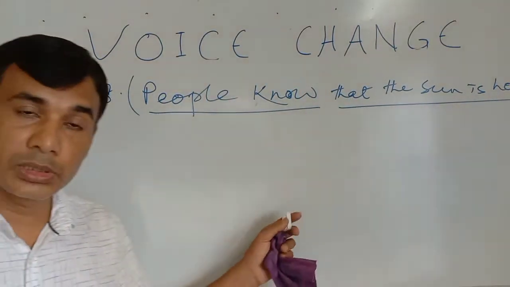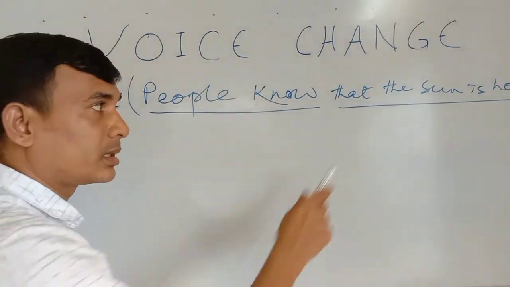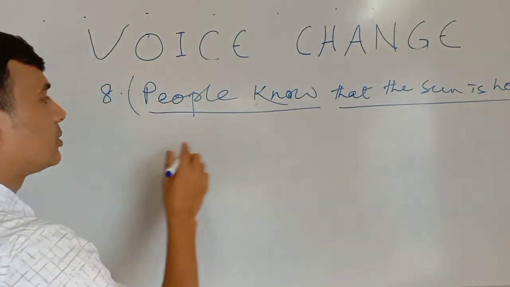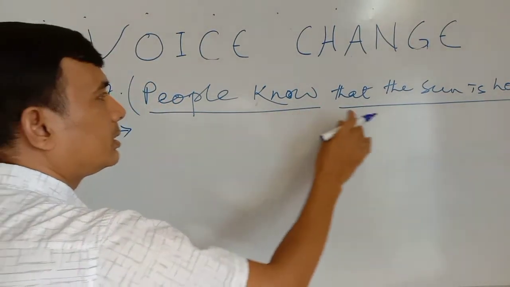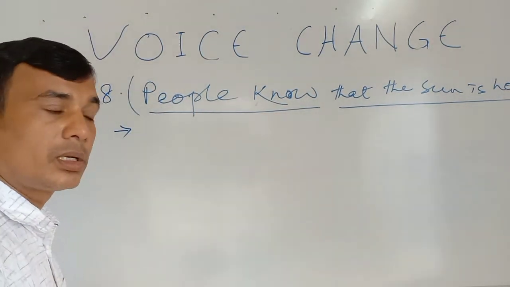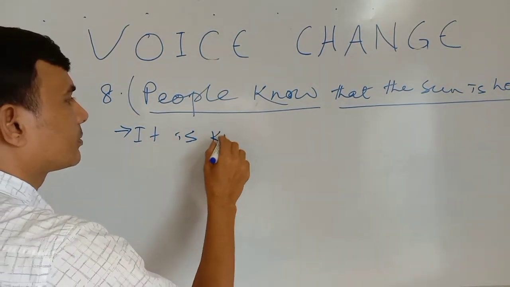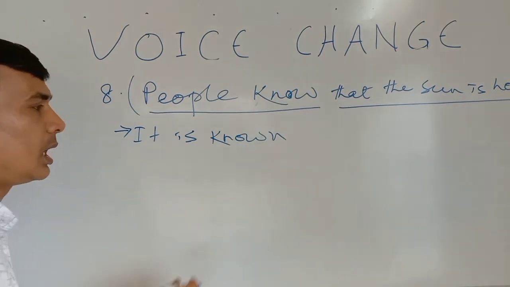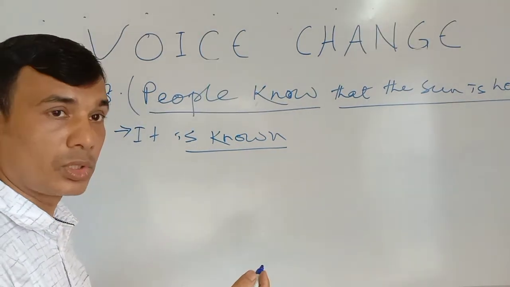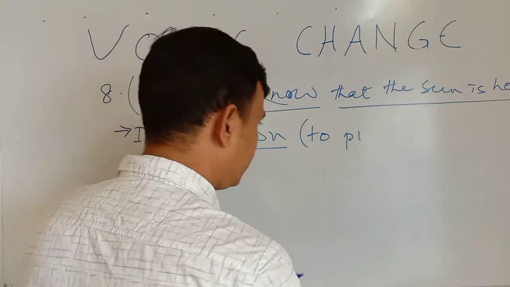This is the other part. So this is a complex sentence because the second part depends on the first part. So what will be the passive form? When people know, we can use the introductory it, that is, it is known. After known, we cannot use by, we can use to. It is known to people.